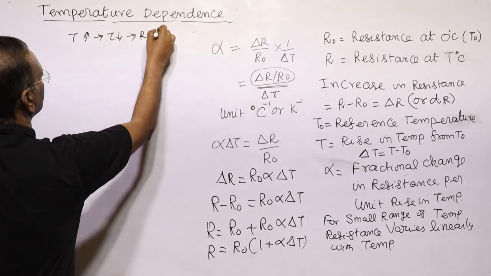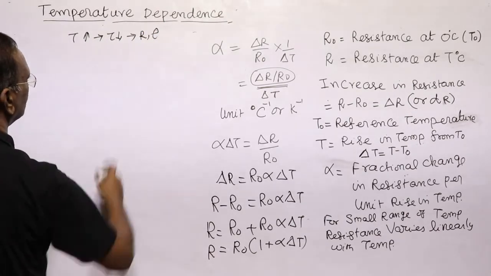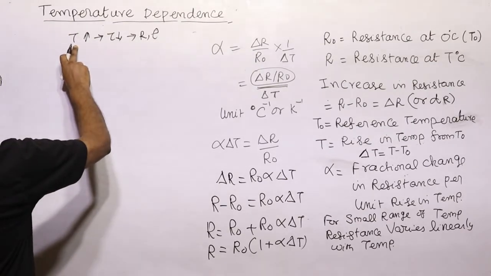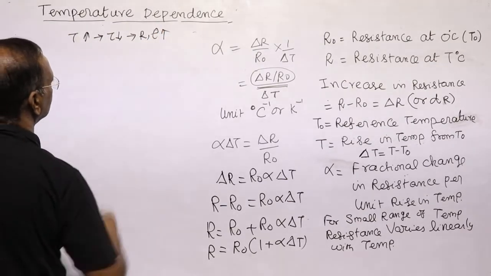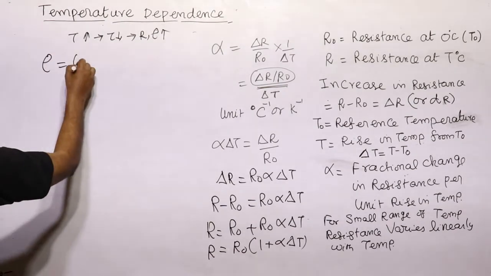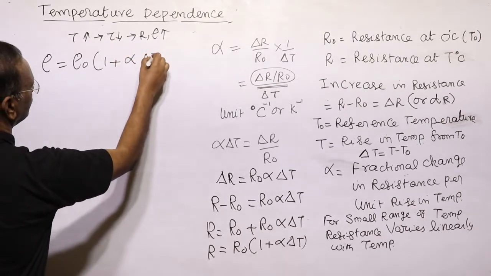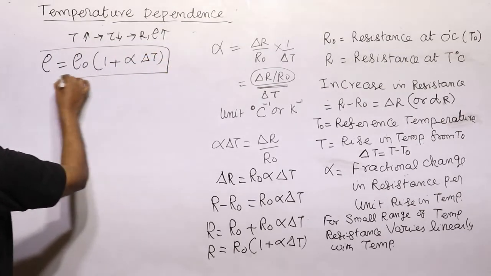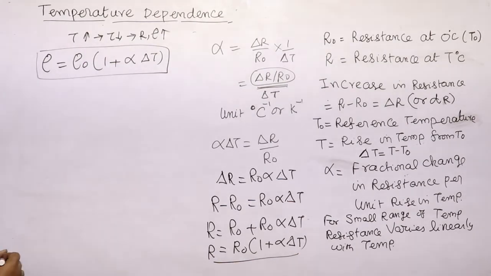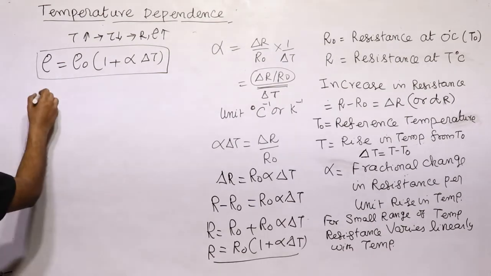In the same way resistivity also increases, so resistivity and resistance are directly proportional to the temperature. It means that for a rise in temperature, resistivity can also be written as rho is equal to rho naught into 1 plus alpha delta T, same as for resistance.